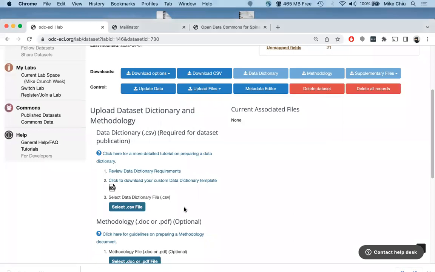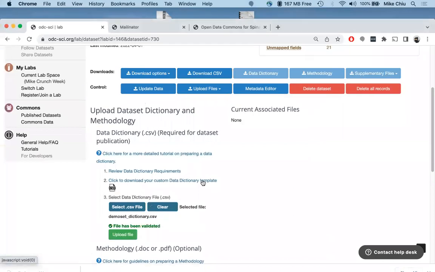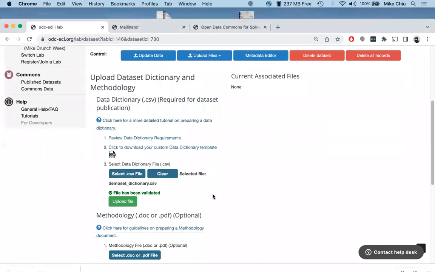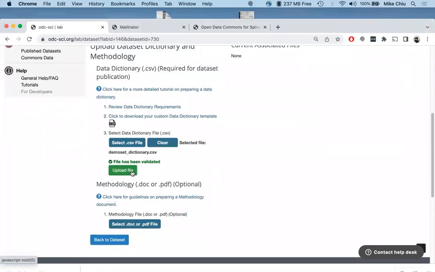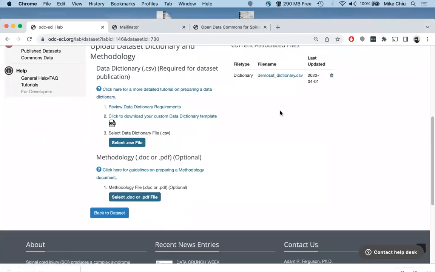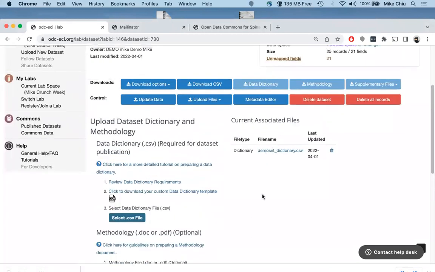So let's go ahead and upload our data dictionary. And it does some validation. If there are some errors, you'll need to correct them before you can get this green upload file button. So we'll click upload file. File has been saved. Click OK. You should see it here. And you can click here to download it. So we're done with that.